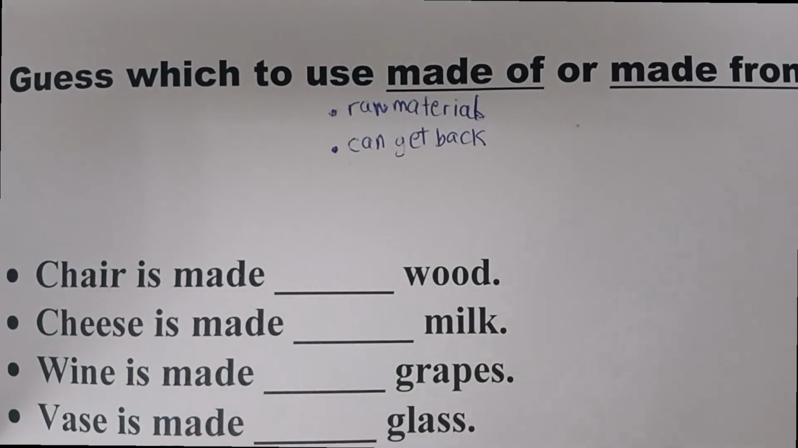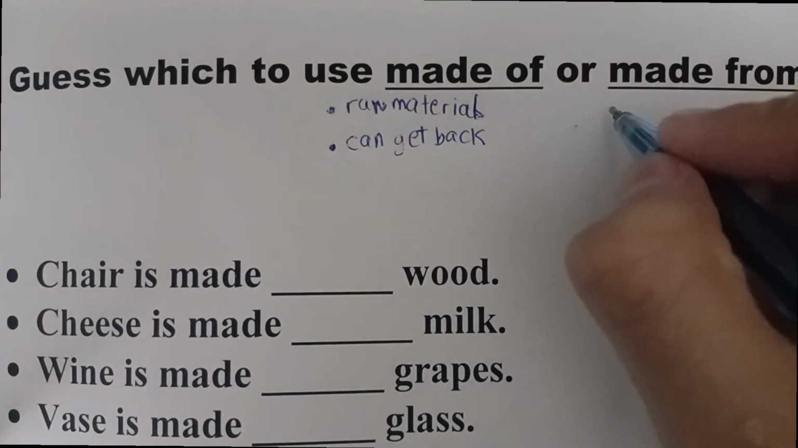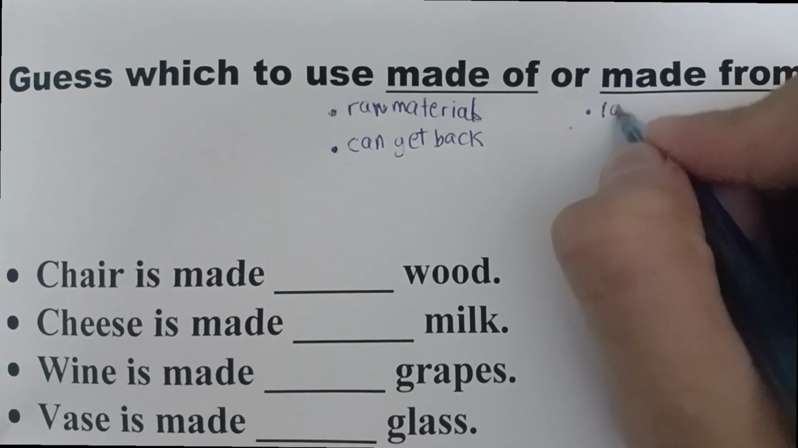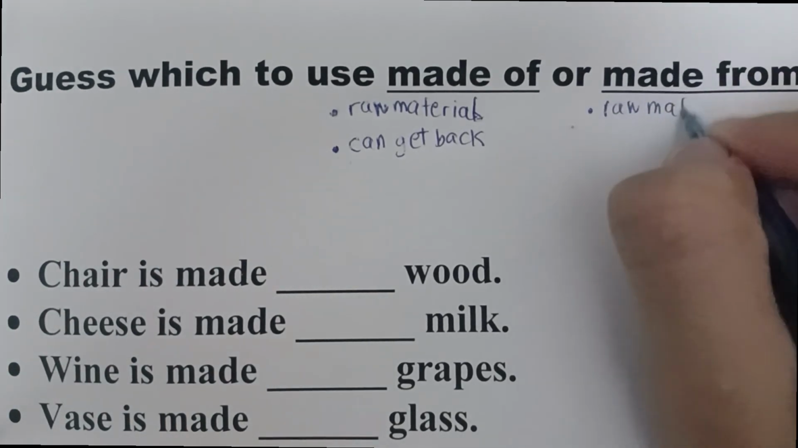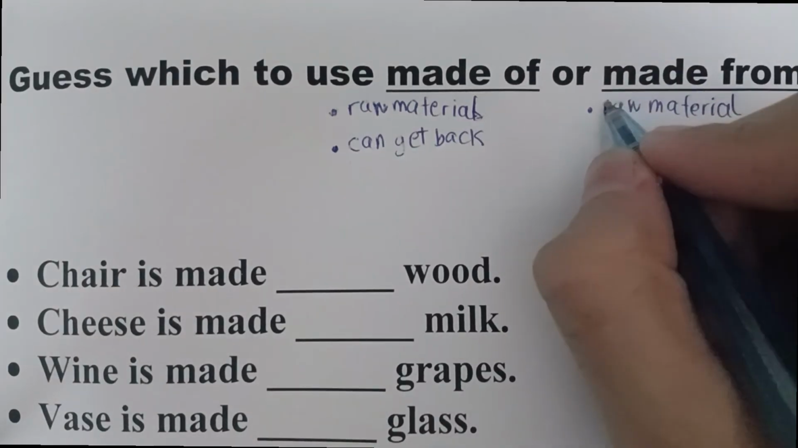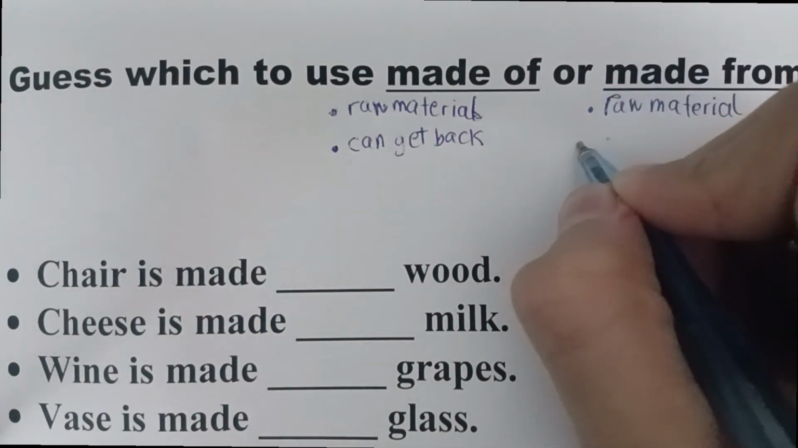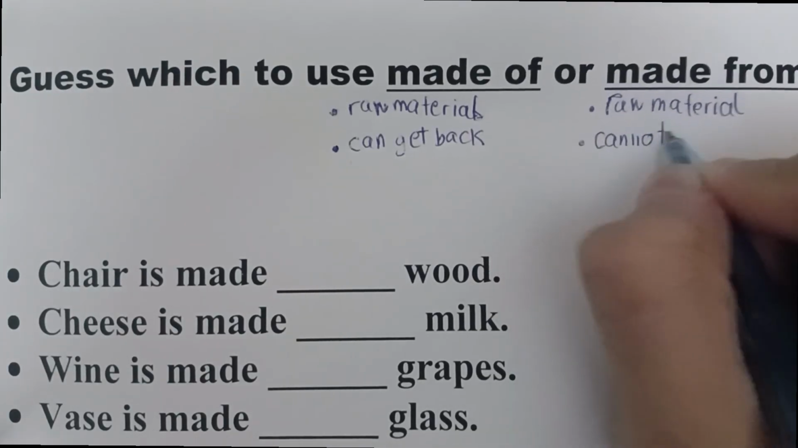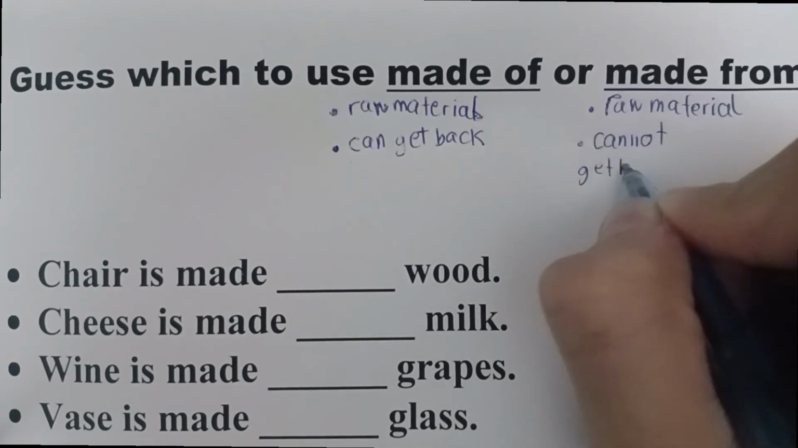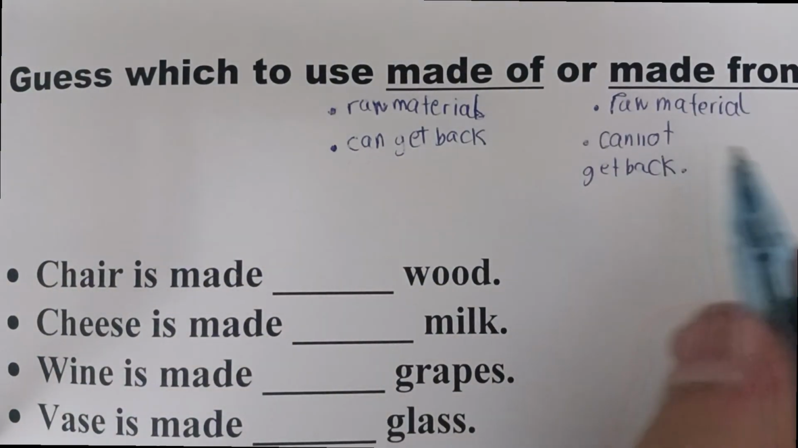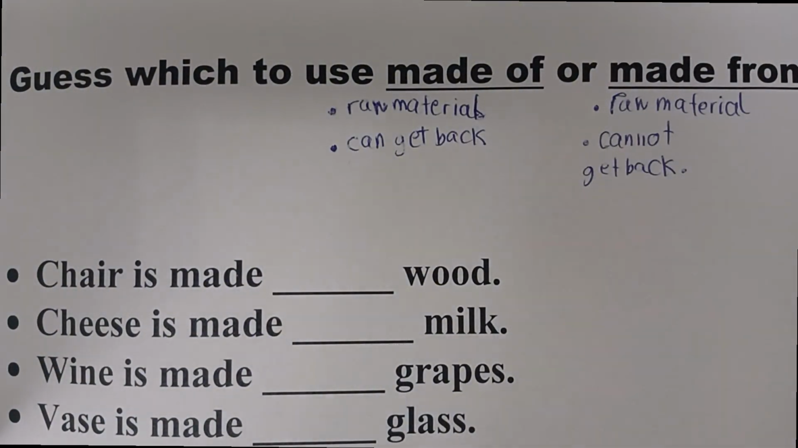And in made from, if you see a raw material and if it cannot get back to its original thing, so you have to use made from. Okay, now we are going to look at some examples.